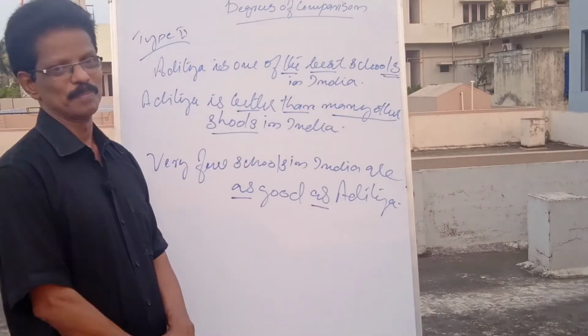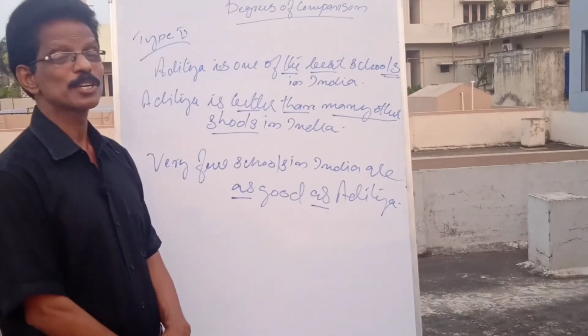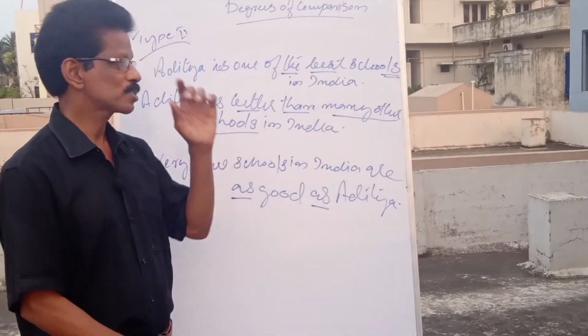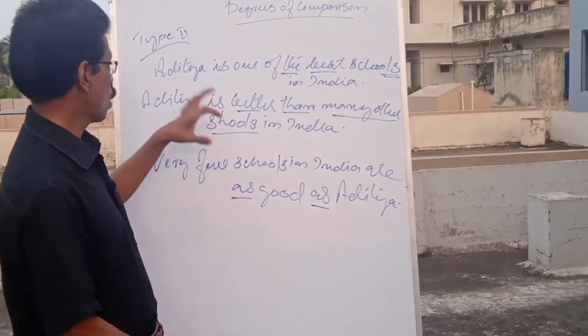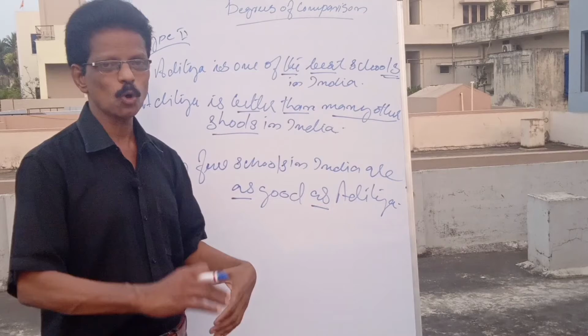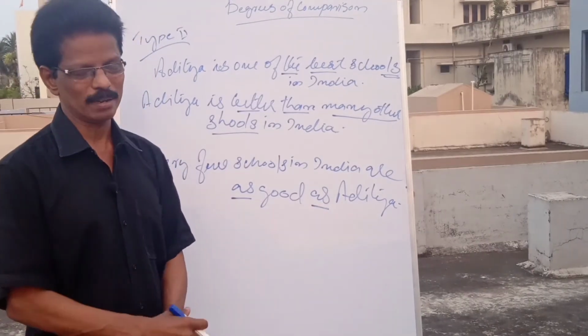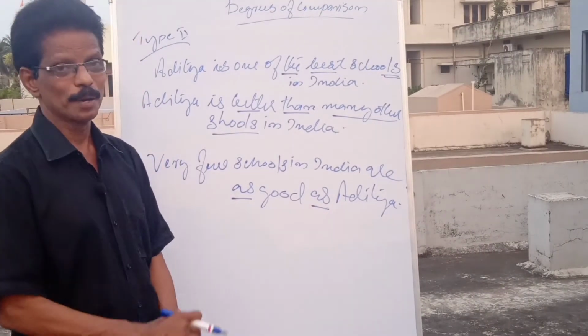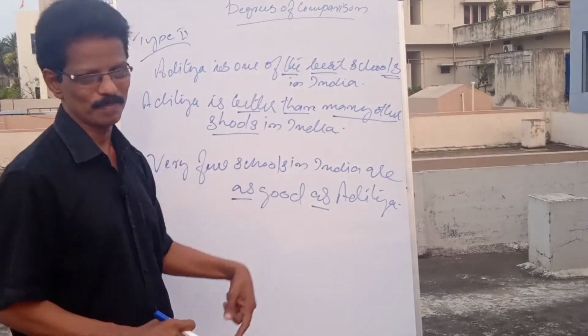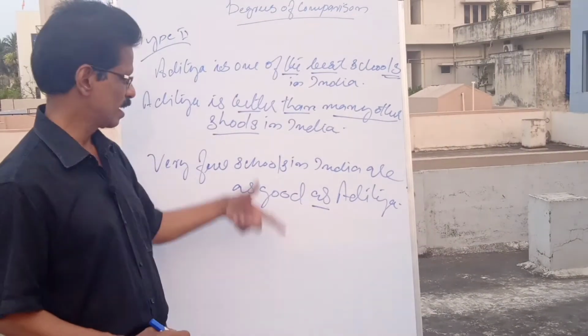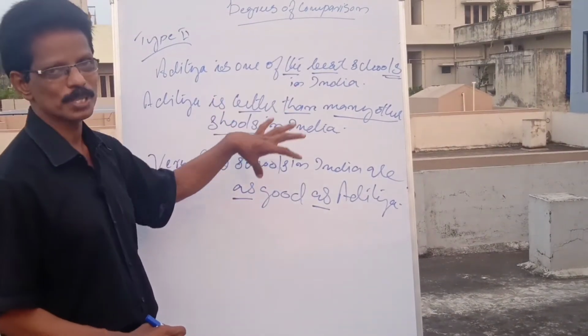It is plural. Okay? That is type number 2. Is it clear to you? It is not "the best." See, not the best. One of the best schools. So, top level, few schools are there. Very good, the best. Among the top level, it is one among them. Yes, one of the best schools.